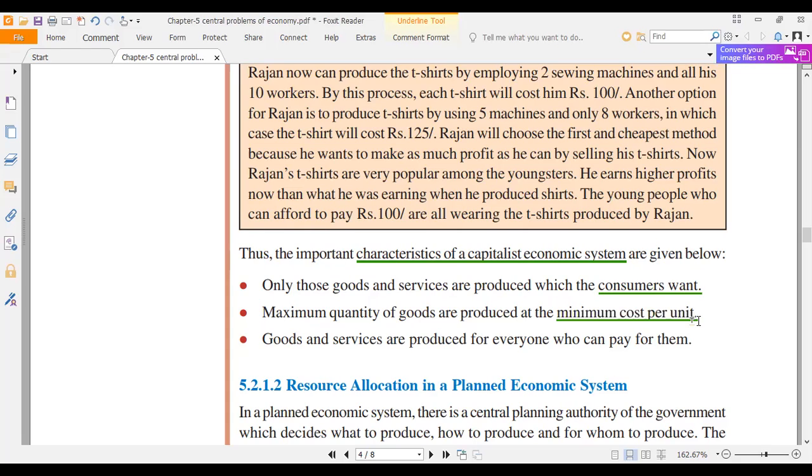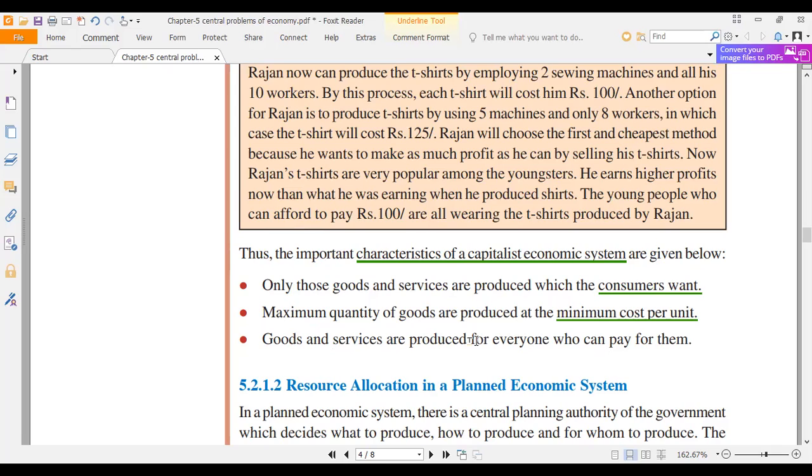So many of the people pay less salaries. They buy cheaper raw materials. So they try to reduce wastage of resources so that they can make more profit. Produce maximum goods at less cost per unit. Per unit means per good, per commodity. Okay?